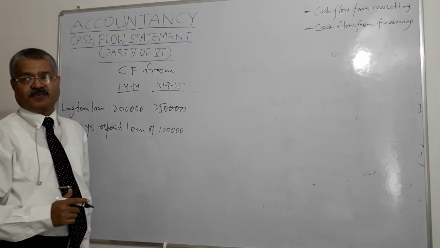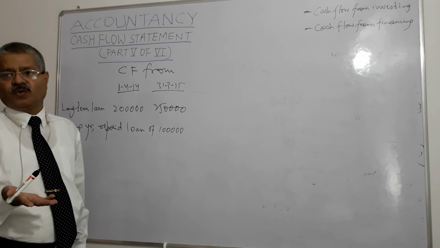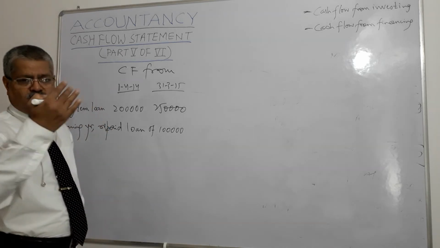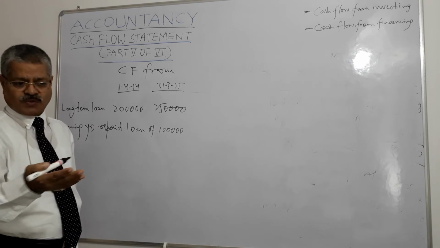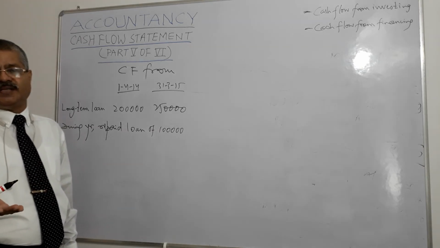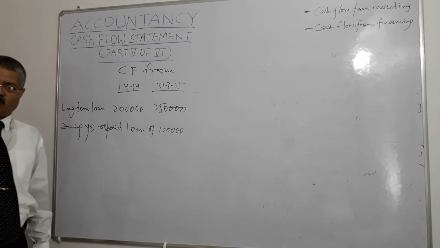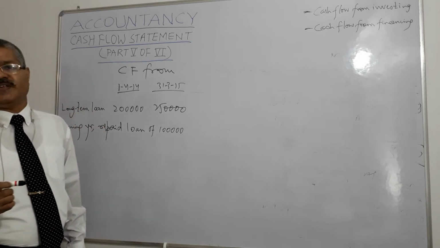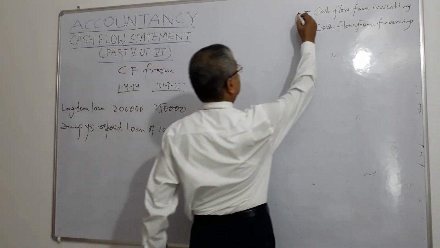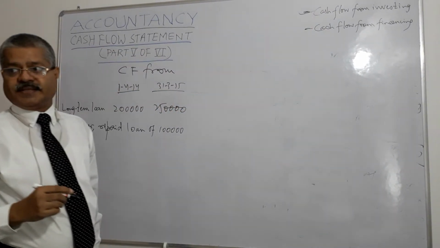Let us start from, what do we need to know? What are the proceeds from long-term loans? What are the repayments towards long-term loans? Whatever is left is net cash inflow or net cash outflow from the financing activity, right? So we will do it like this.